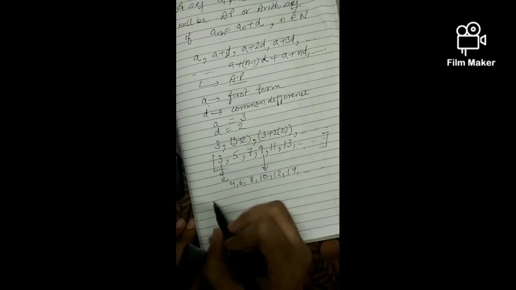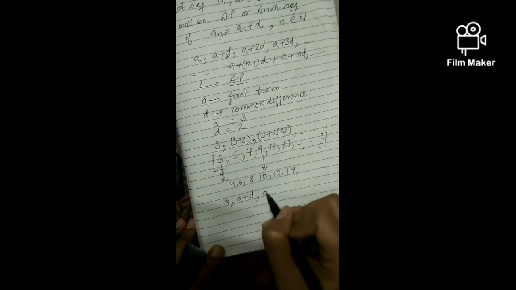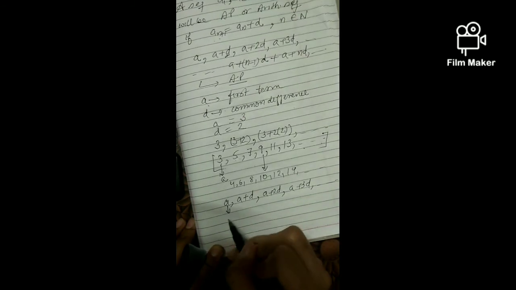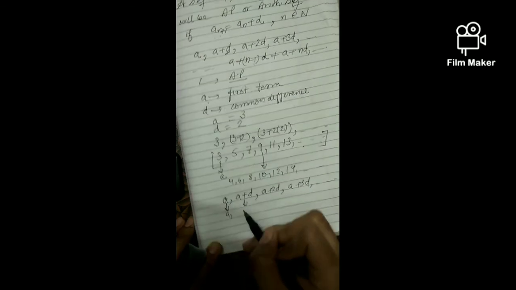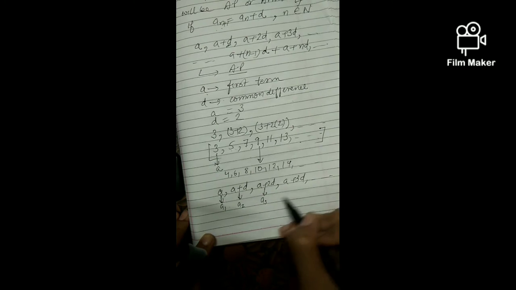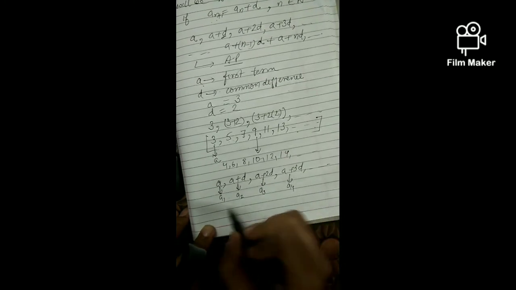Here if I write the sequence as a, a plus d, a plus 2d, a plus 3d, and so on, this is our first term a1, this is our second term a2, this is our third term a3, and similarly the fourth term a4.